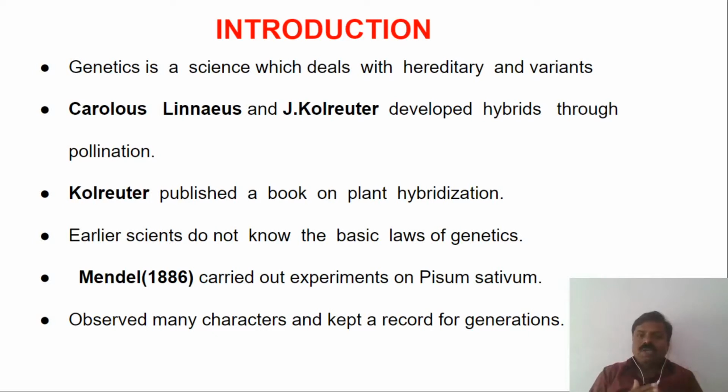And Coleridge published a book on plant hybridization, on how hybridization can be done. All these scientists did research work on genetics, but they did not formulate any principles or laws of genetics.